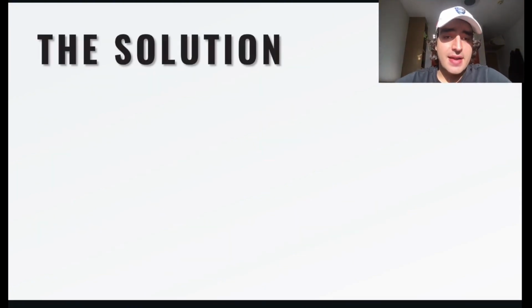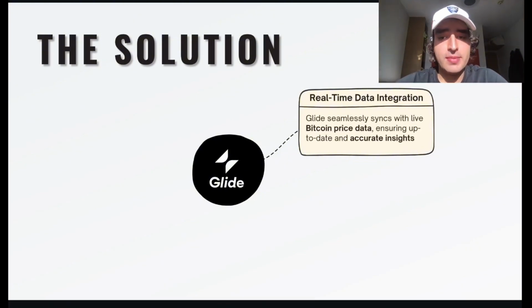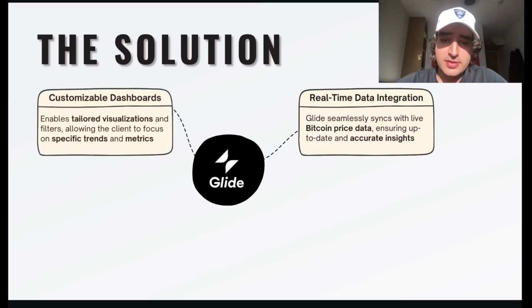So what is Glide, and why is it the solution to our problem? This software as a service has different characteristics that solve this problem. First is real-time data integration, where you can upload Bitcoin price data, ensuring up-to-date, accurate insights. You have a customizable dashboard, as we said.